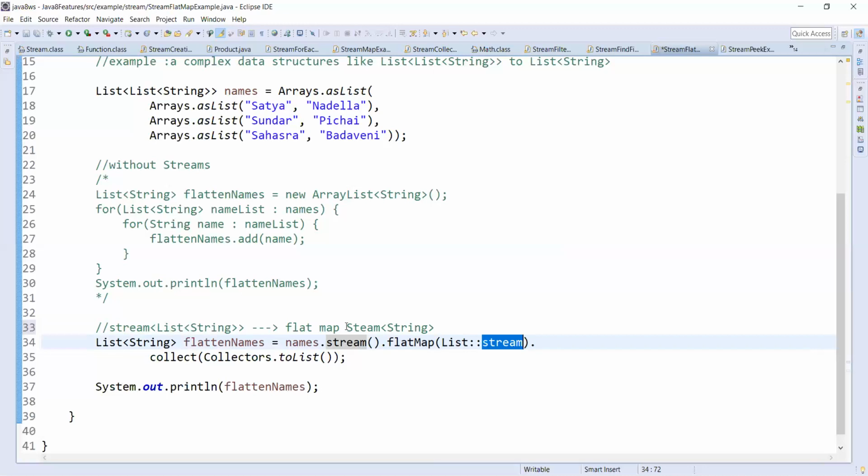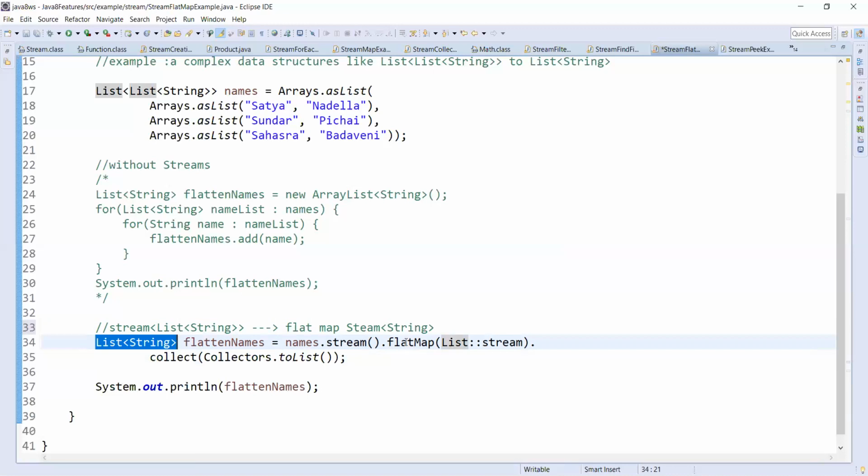So after flat map, what do we get? A stream of strings, and I'm collecting the stream of strings and converting to a list. That means I'll get the list of string.